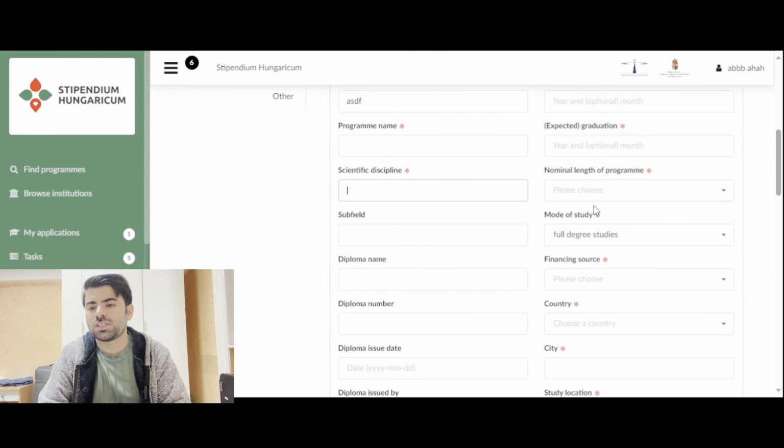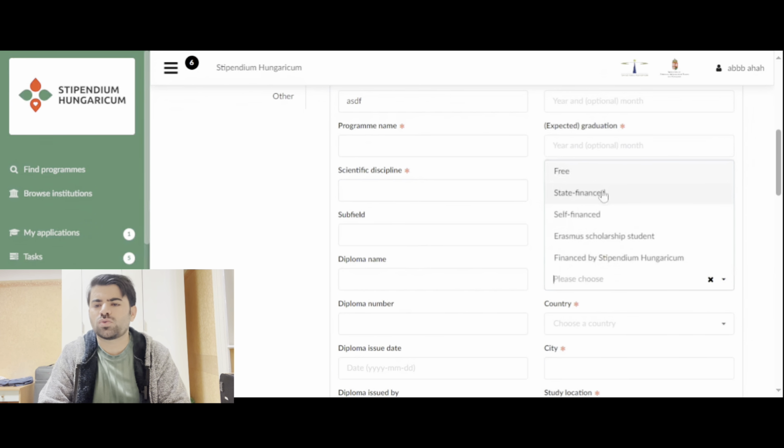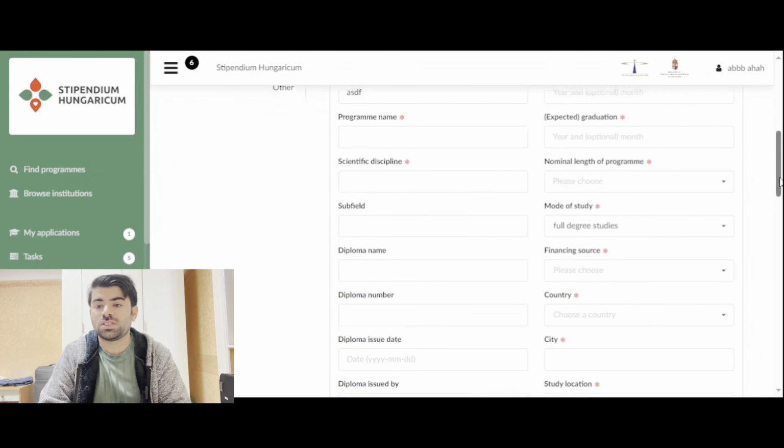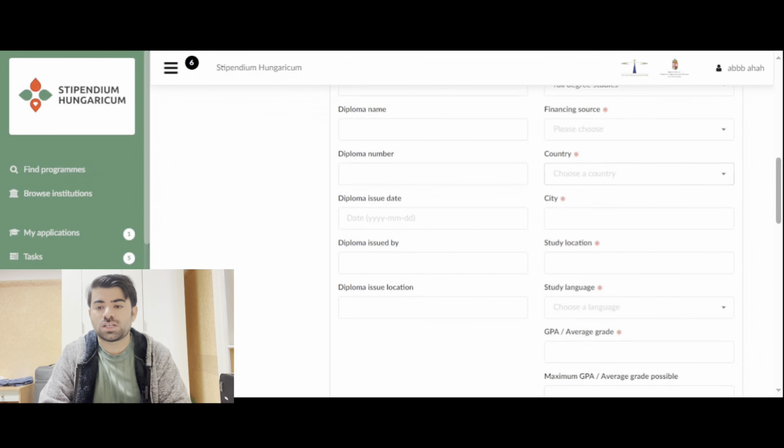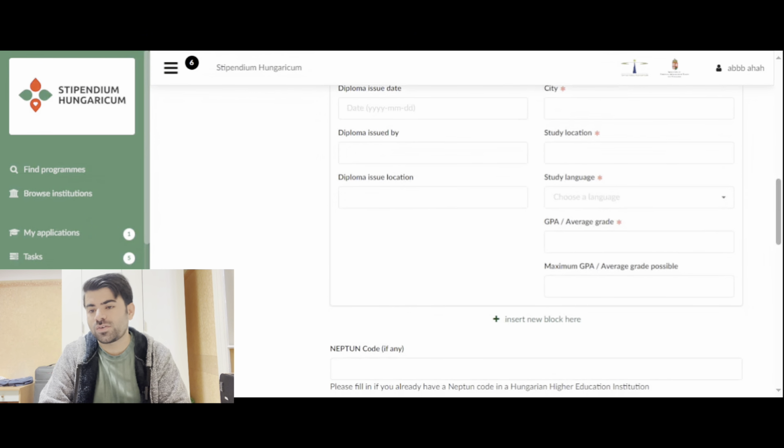And then here you can select mode of study, full degree study, and financing sources. Whatever you have: state financed if it's a government school, self-financed if it's a private school, and these are not for you. And if it's free, then you can just write free here as well. And your school country where you studied, in city, study location, it's also city. Study language, it was English, obviously, for most people. And grade, GPA or average grade. How much was your average grade?